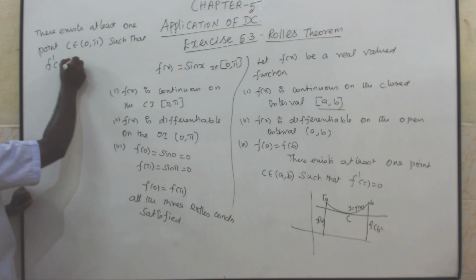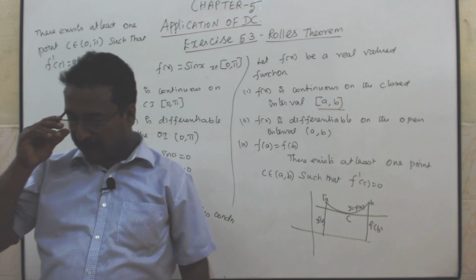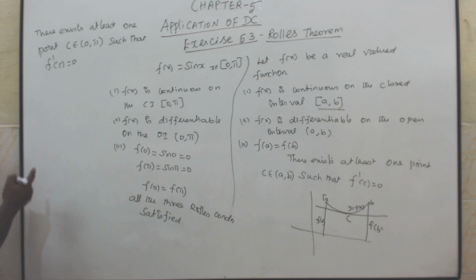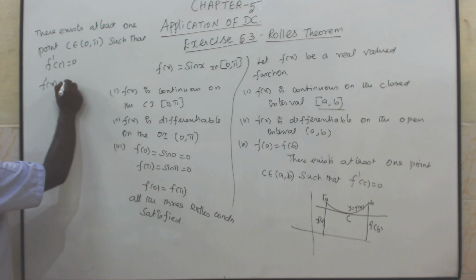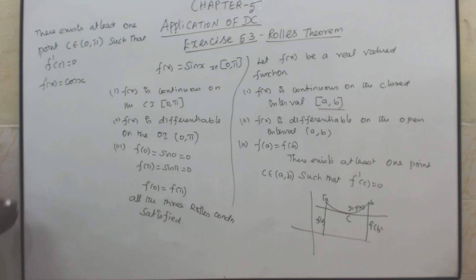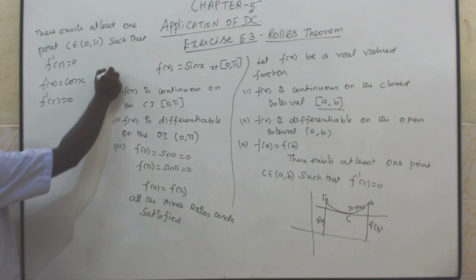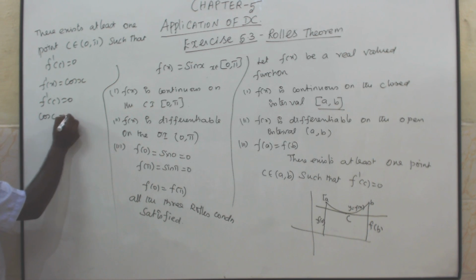That word is very important. If c is in the interval 0 comma pi, then only we can say that f dash of c equal to 0. Now, first you should know what is f dash of x. F dash of x, the differentiation of sin x is cos x. So, what is the condition? F dash of c equal to 0. Cos c equal to 0.